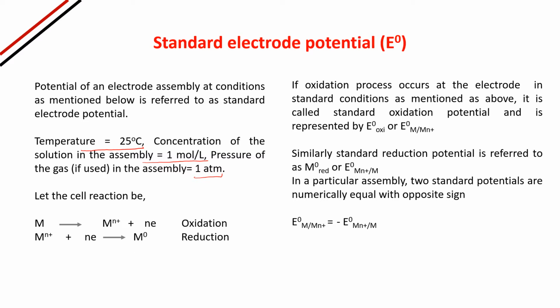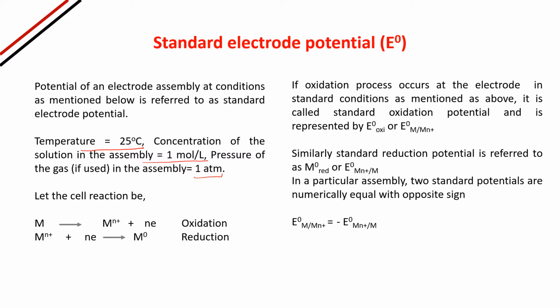If the assembly is fulfilling all these criteria, then that assembly is known as standard electrode assembly. And the potential we get in that electrode is known as standard electrode potential.